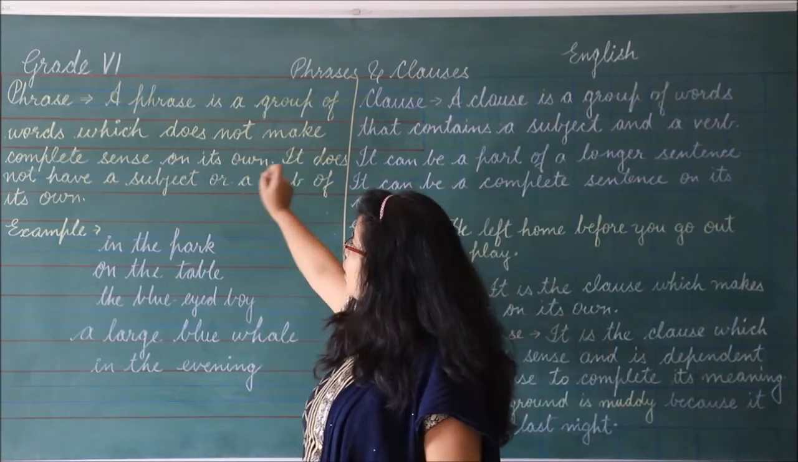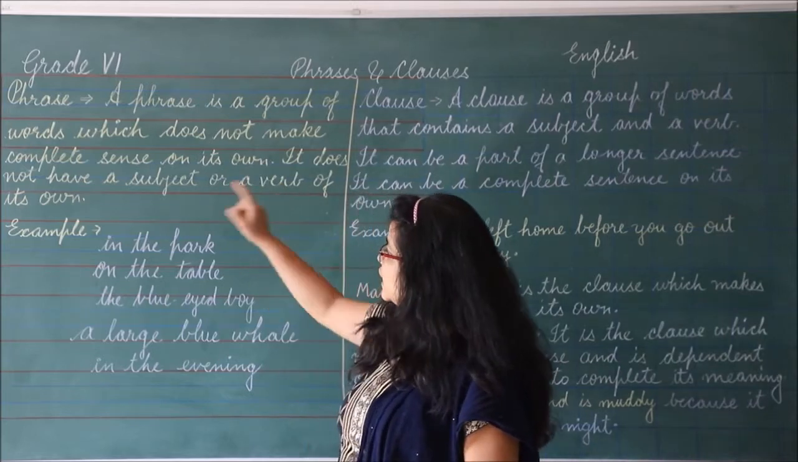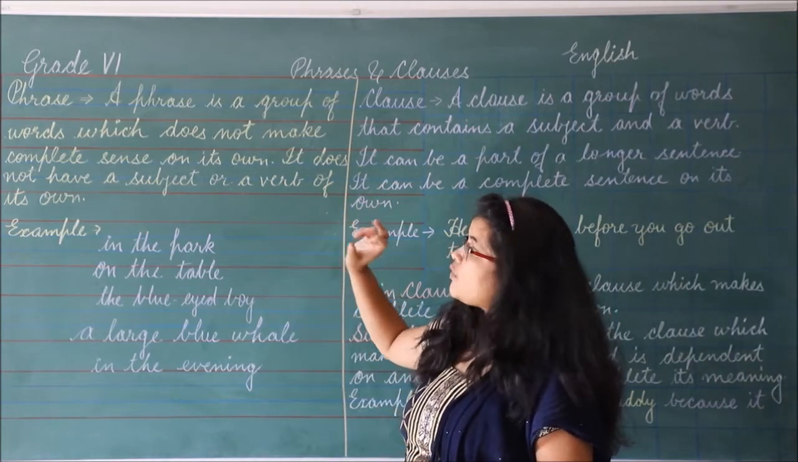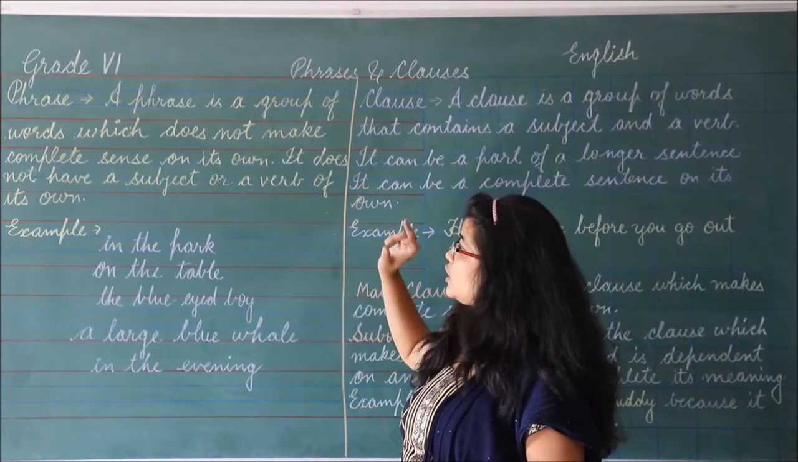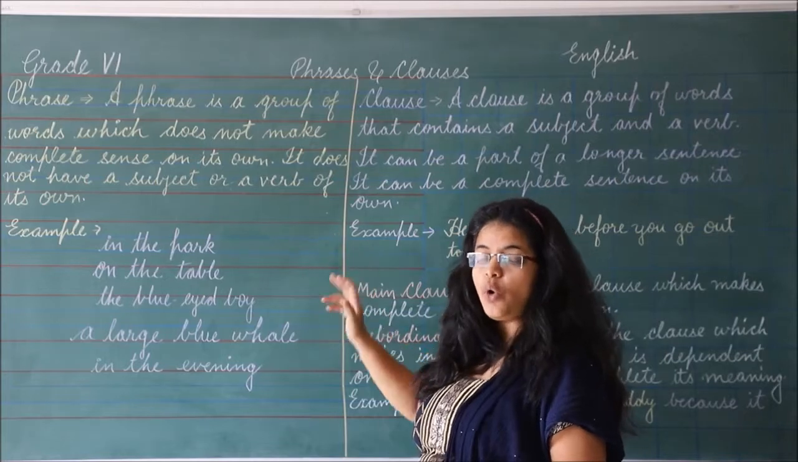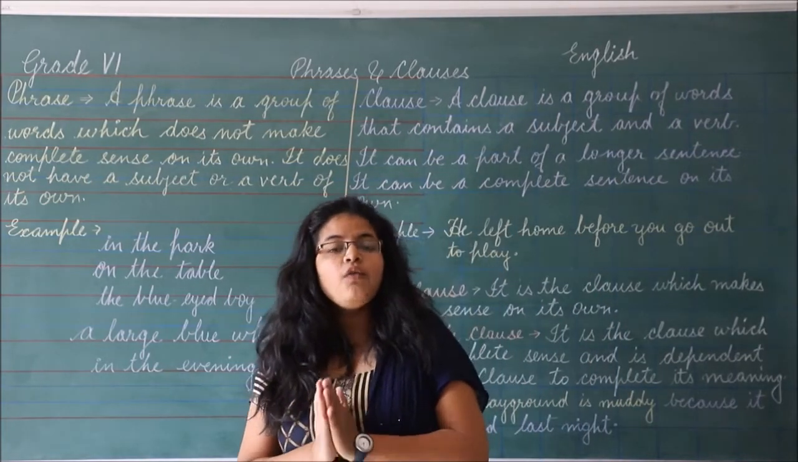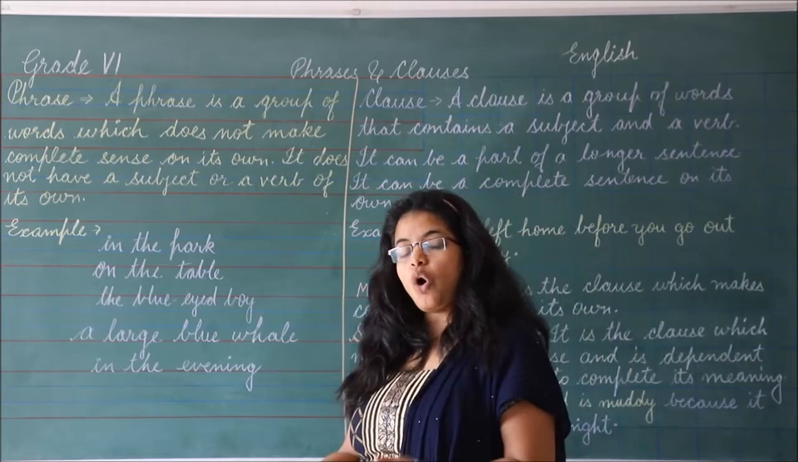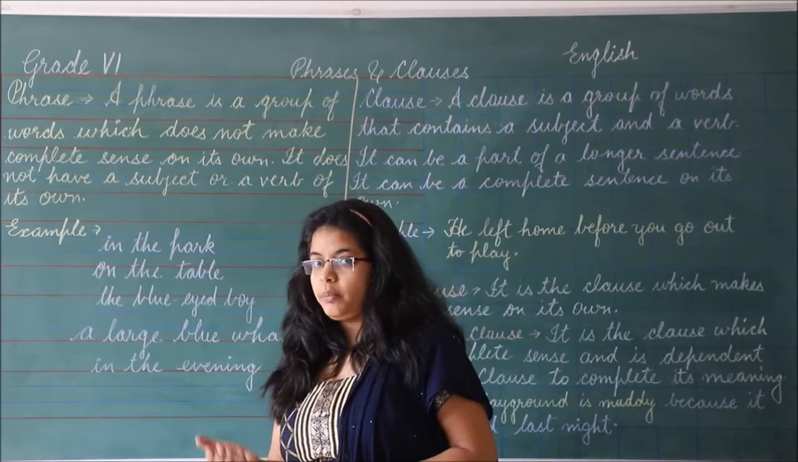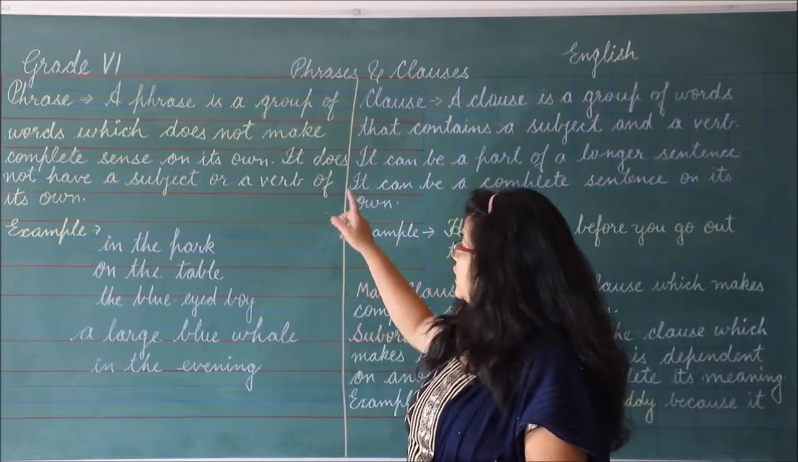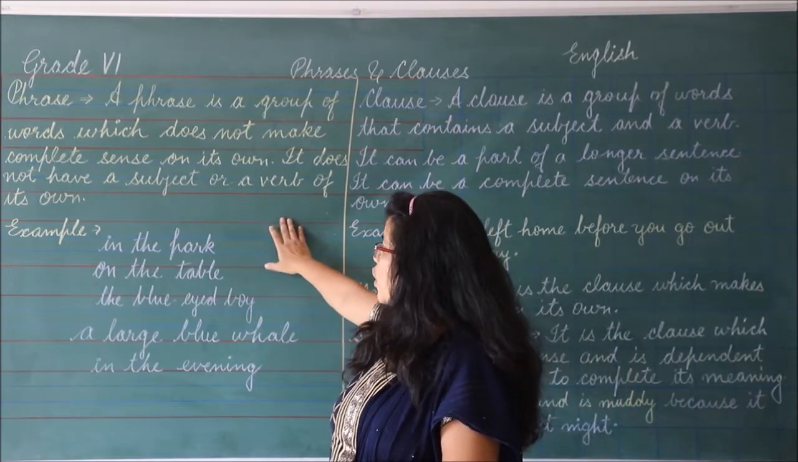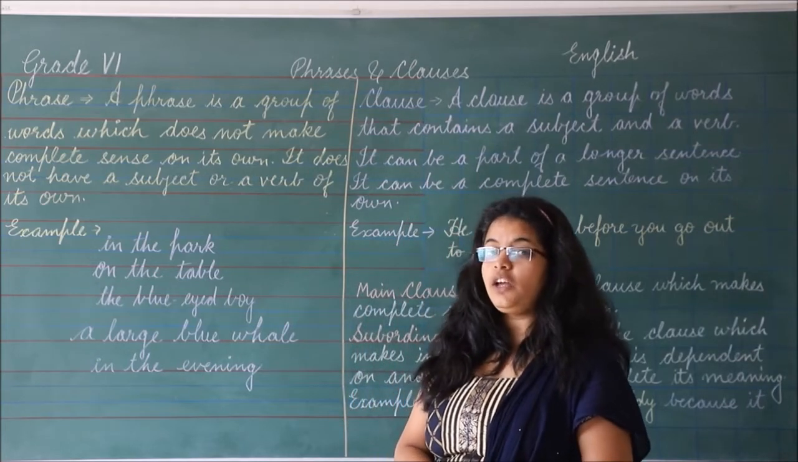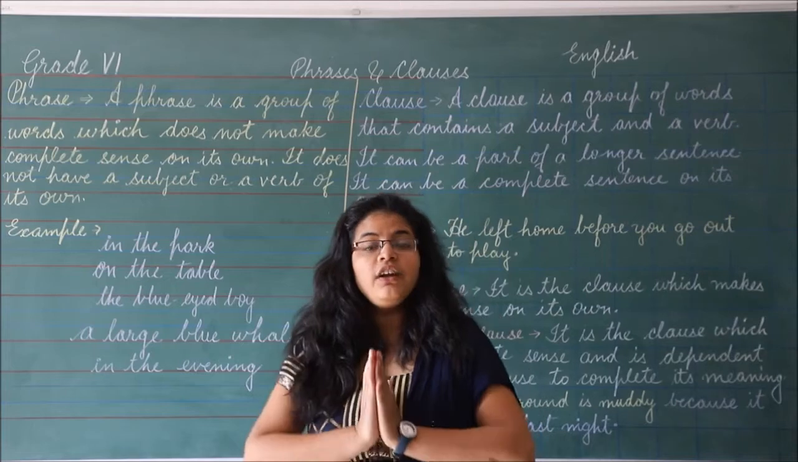A phrase is a group of words which does not make complete sense on its own. It is a group of words, but it does not make complete sense by itself. It depends on other parts of the sentence to make complete sense. It does not have a subject or a verb of its own. So we need to understand phrase.